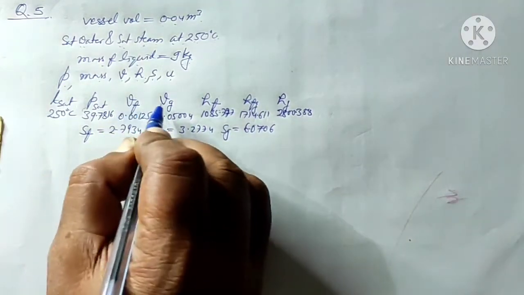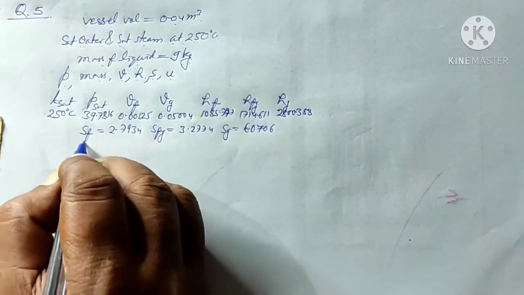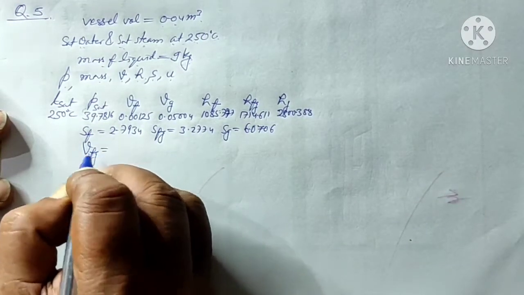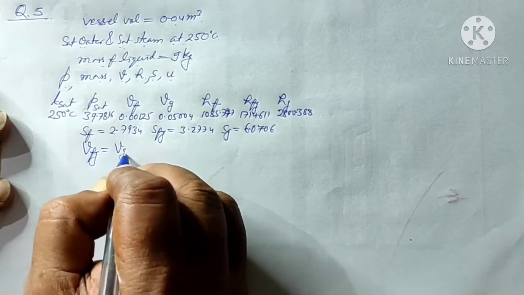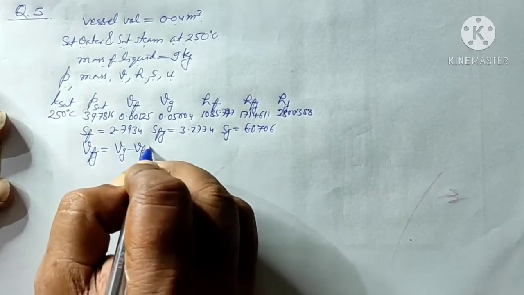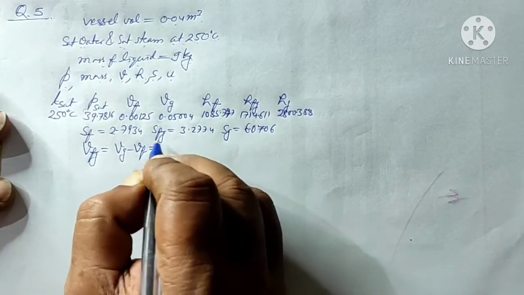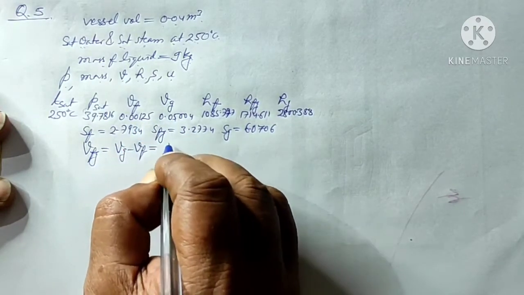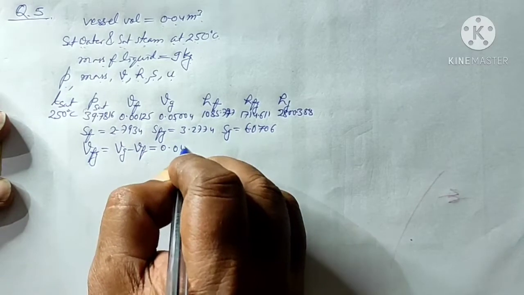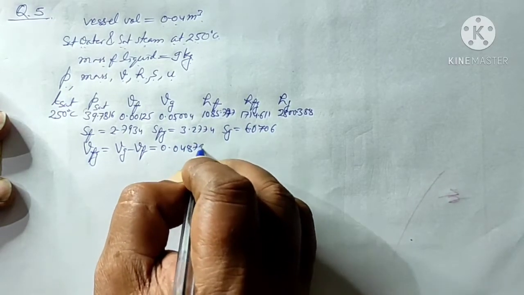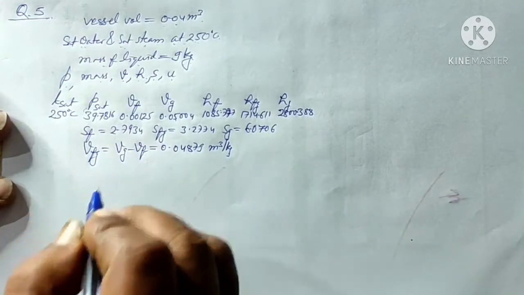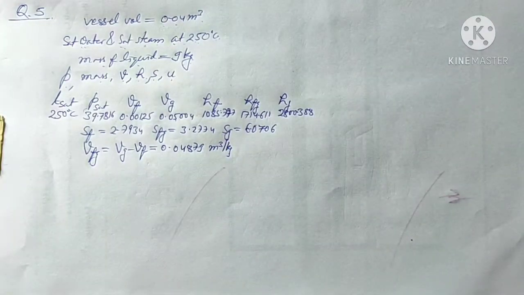Now from this steam table we can find the change in volume during evaporation, Vfg = Vg minus Vf, which is 0.04879 meter cube per kg. That is the volume change during the evaporation.